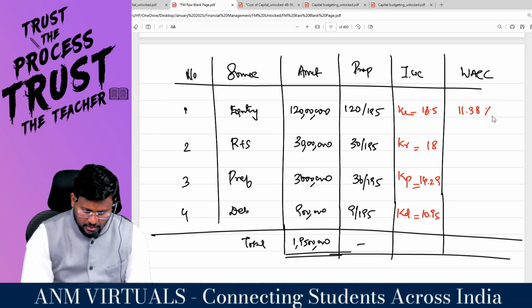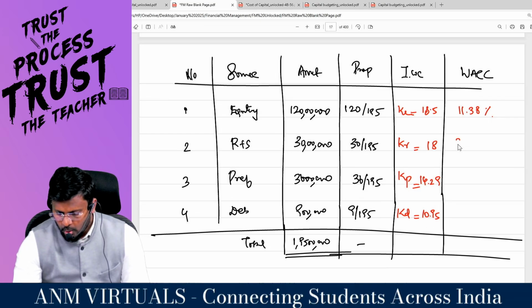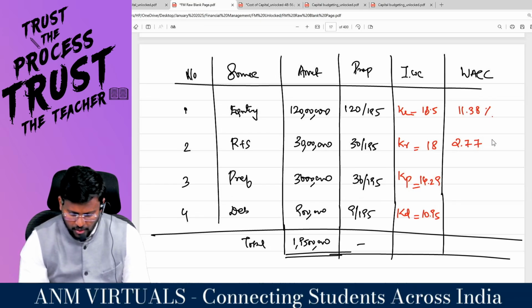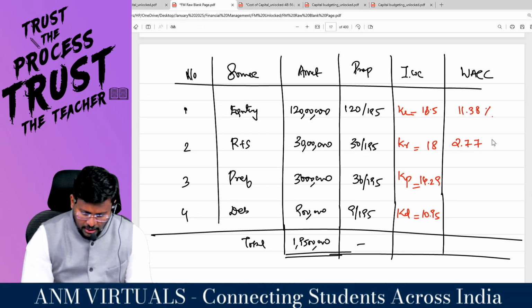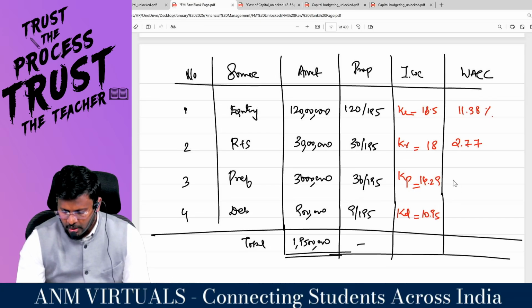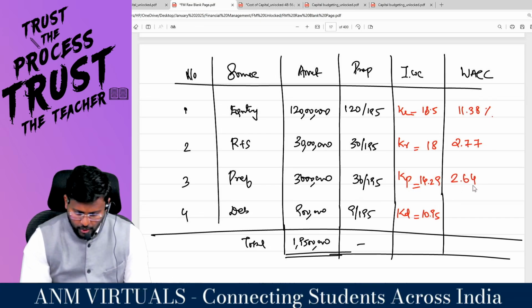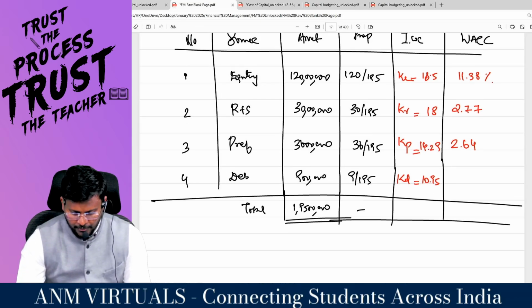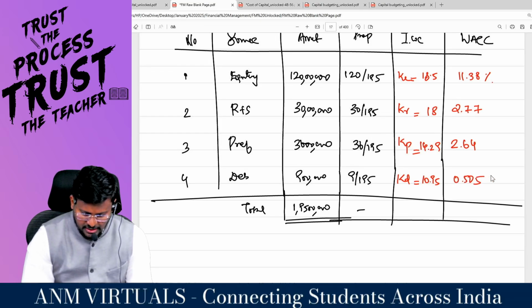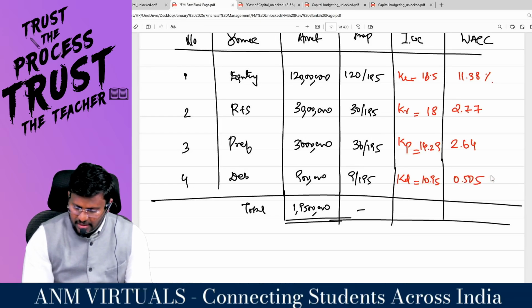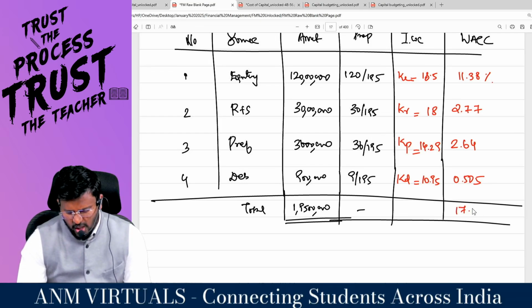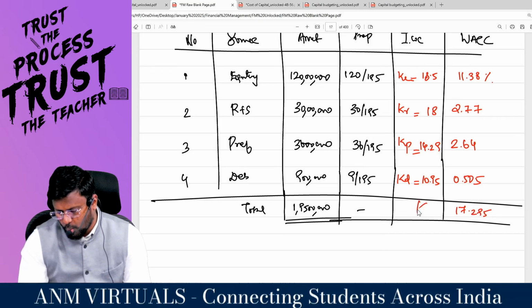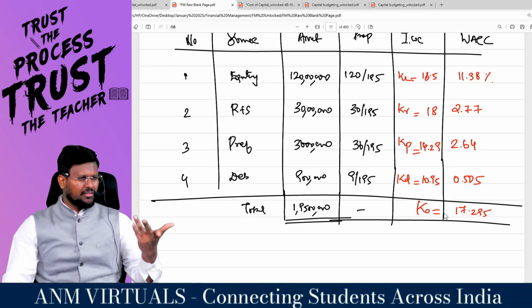11.38%. 18 into 30 divided by 195 comes to 2.76777, whatever it may be. 14.29 into 36 divided by 195 comes to 2.64. Okay, fine. 10.95 into 9 divided by 195 comes to 0.505. That means 11.38 plus 2.77 plus 2.64 plus 0.505 comes to 17.295. 17.295. Basically 295 means basically 30.